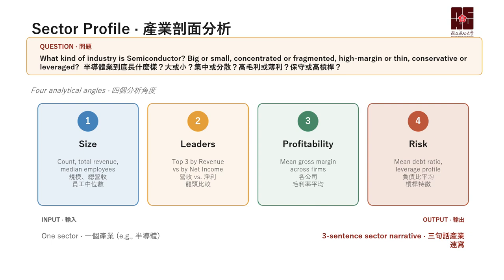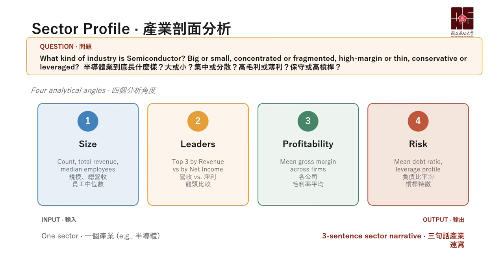The first one is the size. We want to understand the scale of the semiconductor sector in 2023, and also which are the leading companies in semiconductors. What's the top 3? We can depend on their revenue or on their net income. The third one is their profitability. Can they truly get more returns? Maybe they invest in things like research and development, and the company can truly get more returns. So we want to evaluate their profitability.